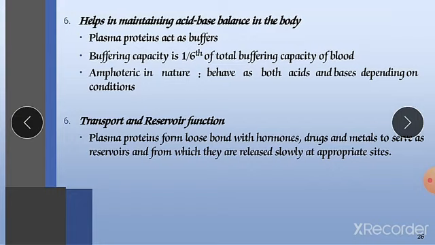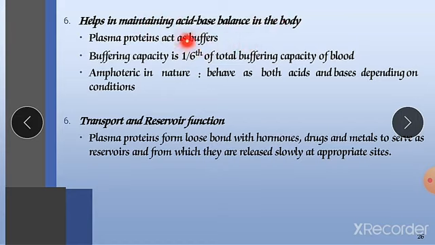For example, if there is more acidity, the bicarbonate ion will be released and try to maintain the basicity. And if there is more basicity, more alkalosis, then chloride ions, the HCl, will be released and try to maintain the acidity. In this fashion the acid base balance is constantly maintained.